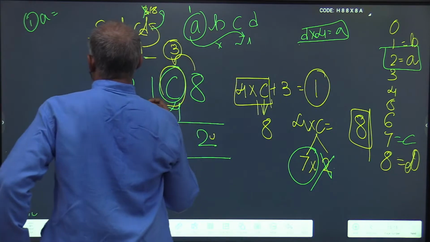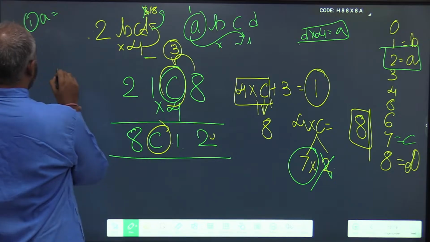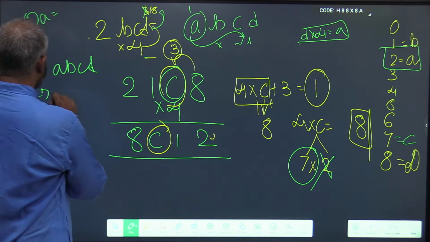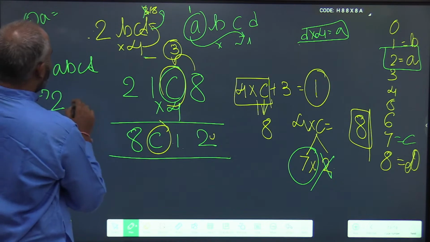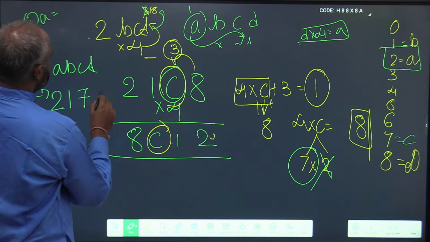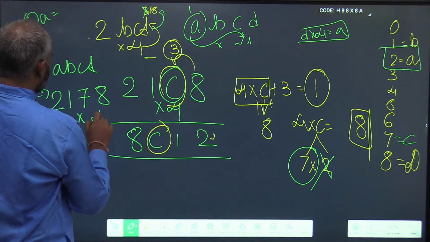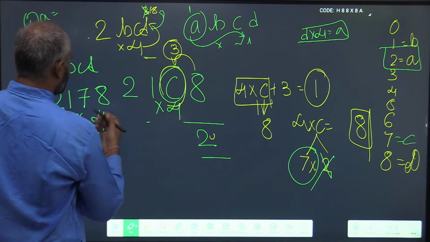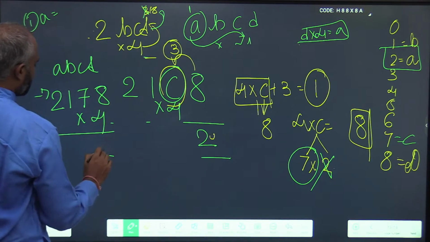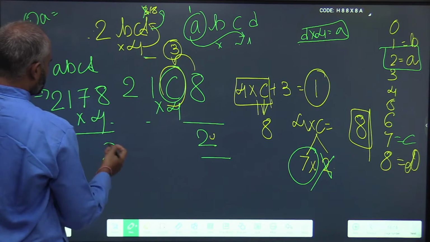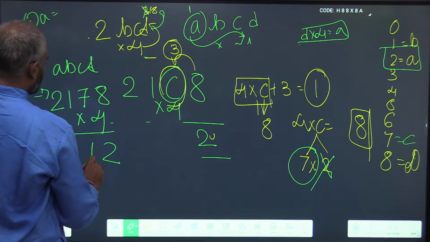So finally, have we found the answer? A, B, C, D: A is 2, B is 1, C is 7, and D is 8, multiplied by 4. We are just checking the answer. 8 fours are 32. 7 fours are 28 plus 3, 31.